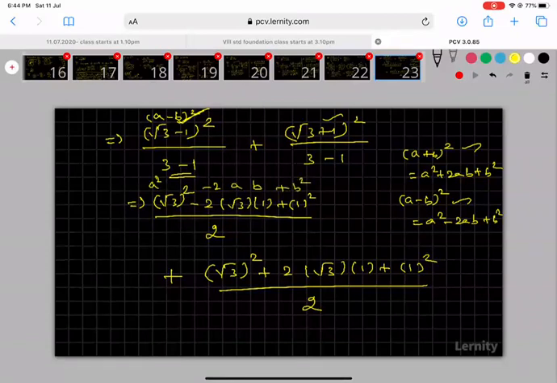This is the a plus b the whole square formula: a square plus 2 into a into b plus b square. This is the concept. I am just replacing a is equal to root 3 and b is equal to 1. Now are you able to understand, sir?